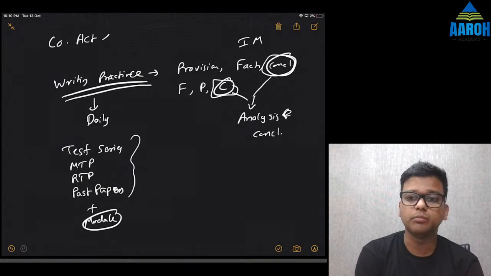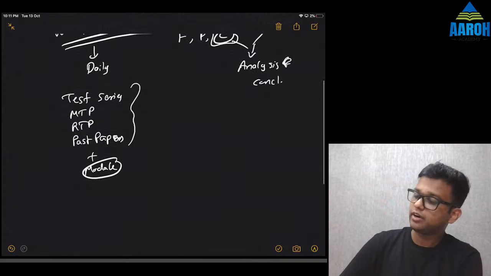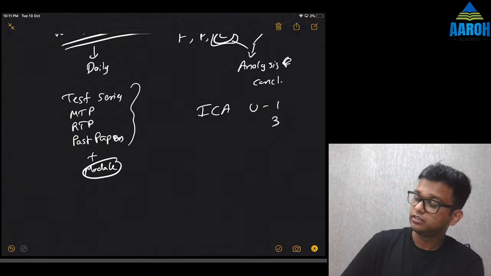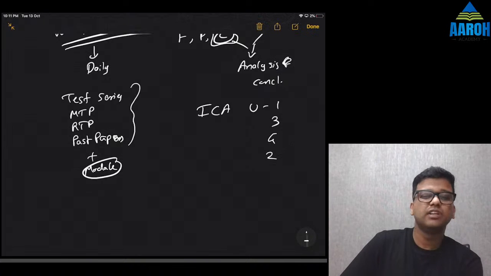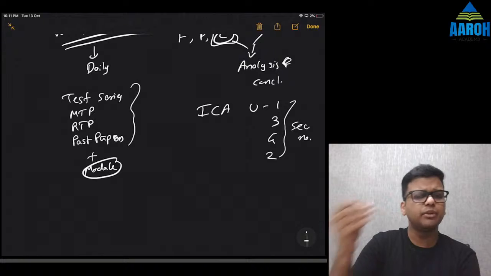Don't write wrong section numbers. If you are not sure about section numbers, forget about it. Ideally, for Contract Act, you should know all the section numbers. Ideally, not all, but at least Contract Act, Unit 1, Unit 3, and even Unit 4, Unit 2 also consideration. Ideally, you should know the section numbers. Okay. Try to remember them.